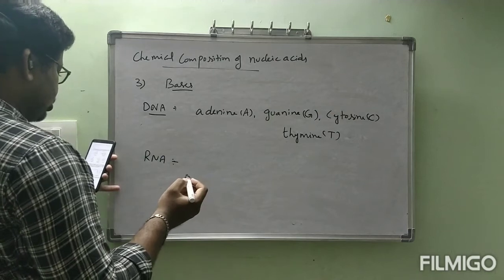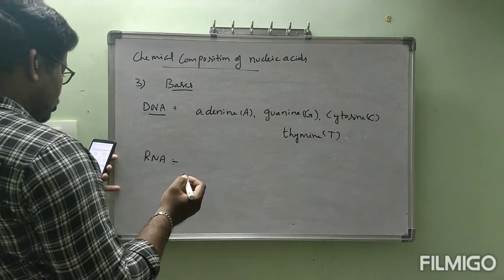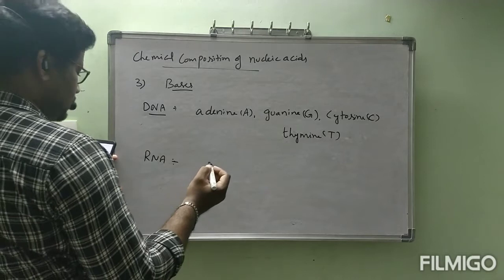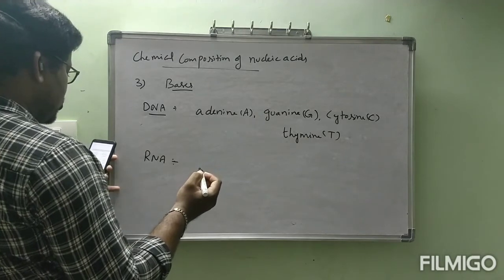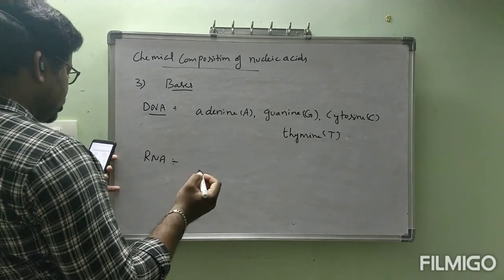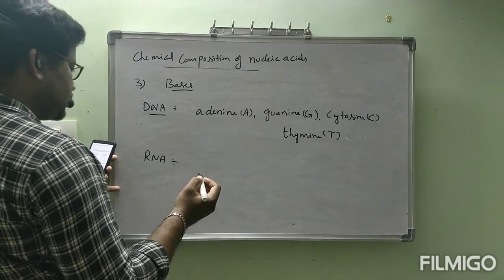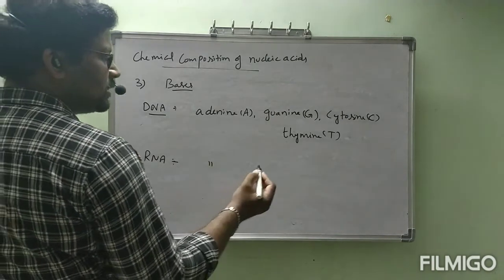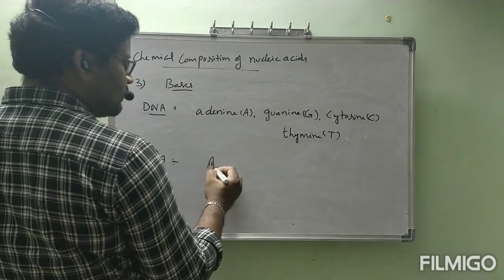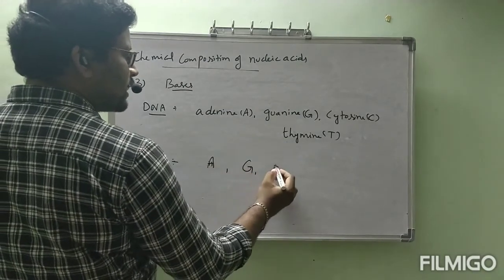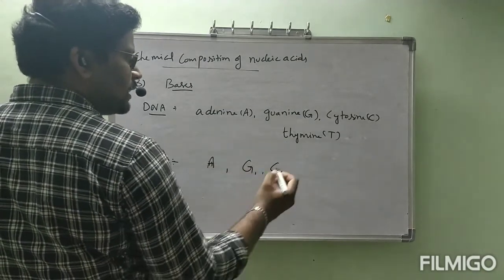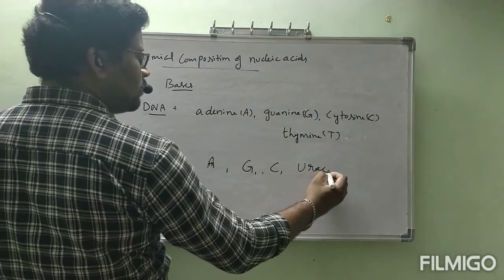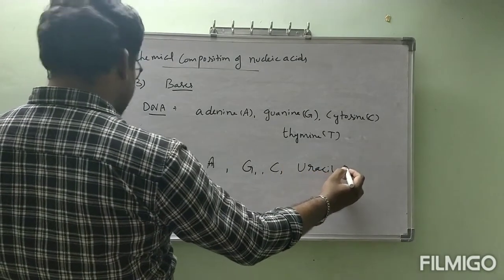RNA also contains 4 bases, na? The first 3 bases are same as in DNA, but the fourth one is uracil. See, RNA contains adenine, capital A, guanine, capital G, cytosine, capital C, okay, and the final one uracil. Uracil is represented by capital U.